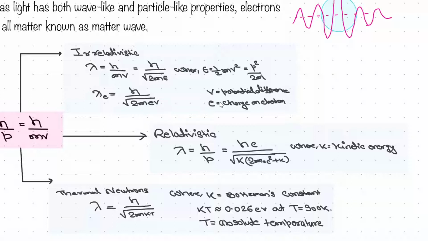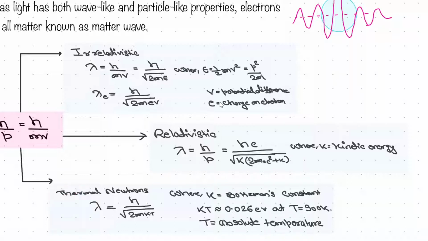Now, if you come into the relativistic domain, where v is comparable to the speed of light, then we have to take the relativistic energy, and when you put these things, you will get this relation. This is the calculator relation. You just need to write the energy equation, and then after that, you can write this one. That will be sufficient.